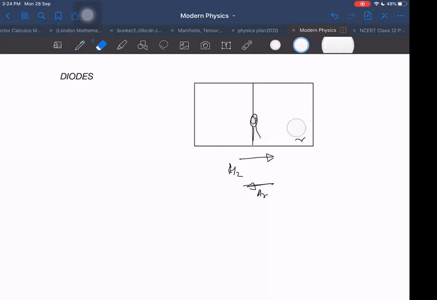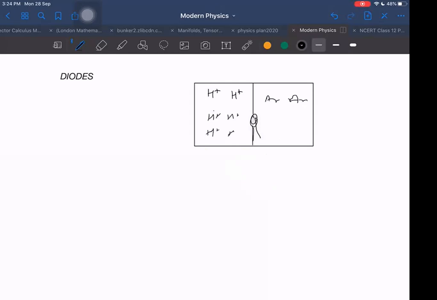Let us change it now. Let us keep it as hydrogen ion, maybe positive ion. And here it is argon again. And if I ask you again, in which direction will this positive hydrogen go? Again, same thing only. It will go in that direction, right? Yes. So because it is going in this direction, there is a net current flowing. Without application of external electric field, there is no external electric field, but then also current is flowing. It means from high concentration to low concentration, there can be current.